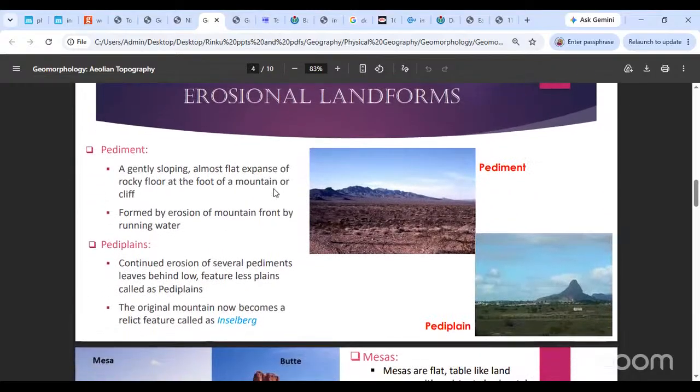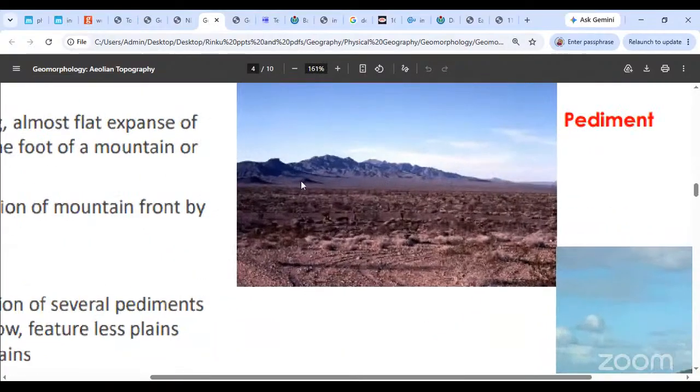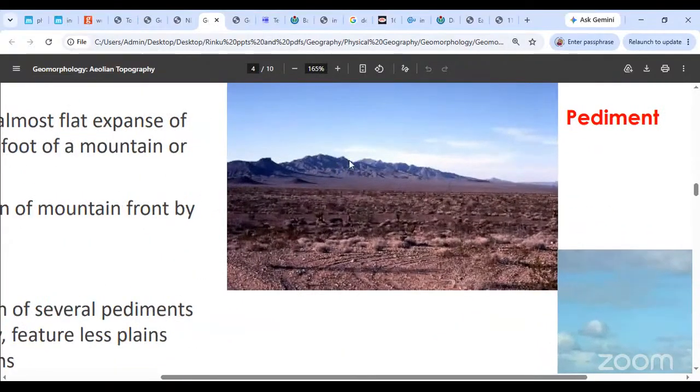The first erosional landform is a pediment. Can you see this figure? Can you make out this figure? Can you see there's a smaller mountain in the distance, right? And can you see what lies in front of the mountain? A plain region, a plain featureless region. And it is pretty rocky over here, right? So this is what we are looking at. A pediment. Pedi means foot. So pediment means that there is a flat rocky expanse, this entire rocky region in front of the mountain, at the foot of the mountain, is essentially what a pediment is.